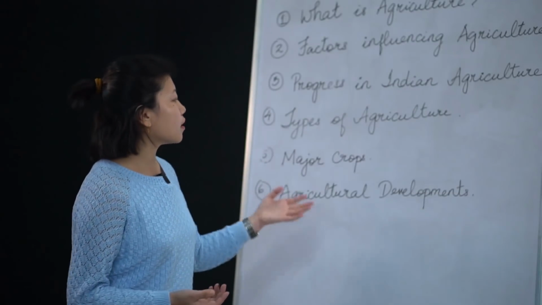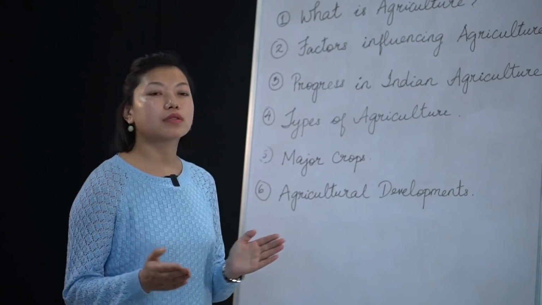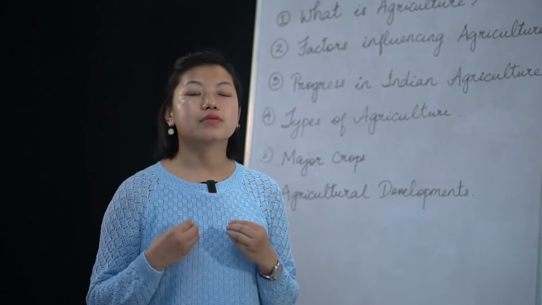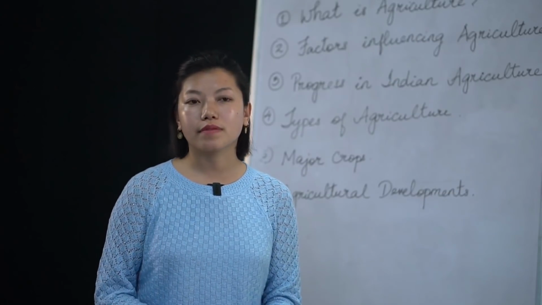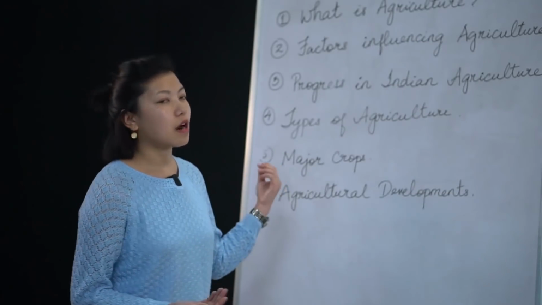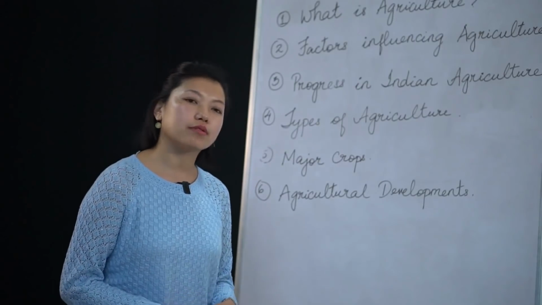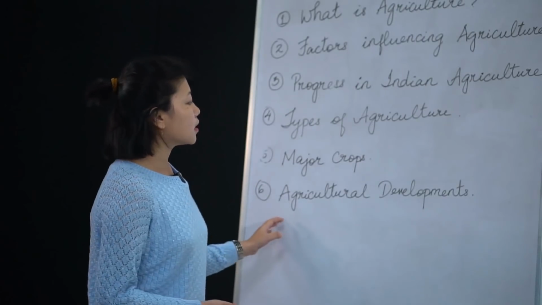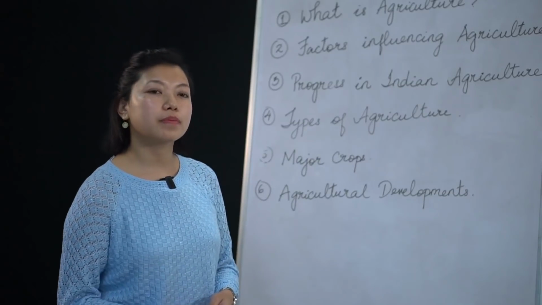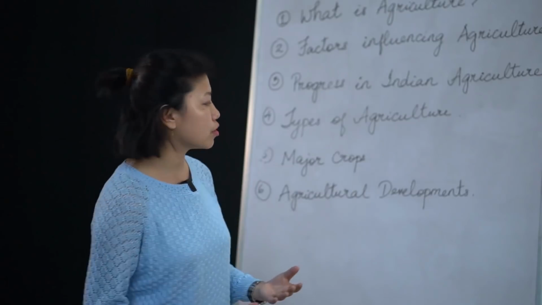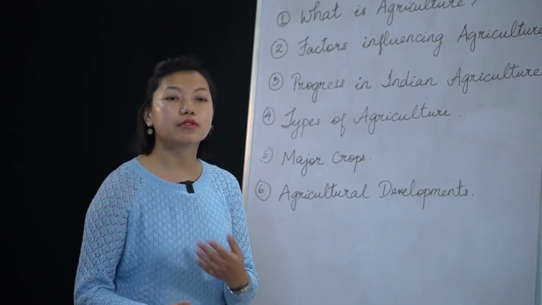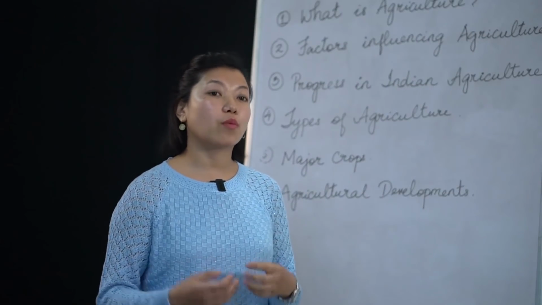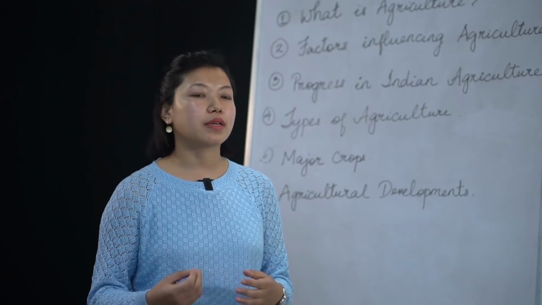Nowadays when you go around, you will find restaurants that sell only a certain type of coffee, where you will find it in different flavors. So these beverage crops are very popular all around the world. All right, then the last part is agricultural developments. You can try to rewind whatever I explained to you about agricultural developments. You can even relate it to the current situation, like what are the different developments that we can see.